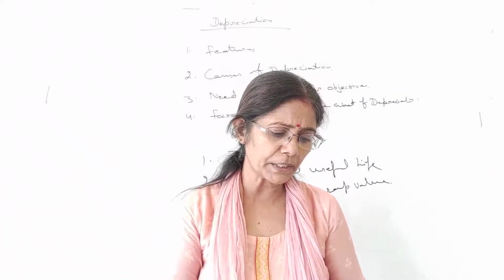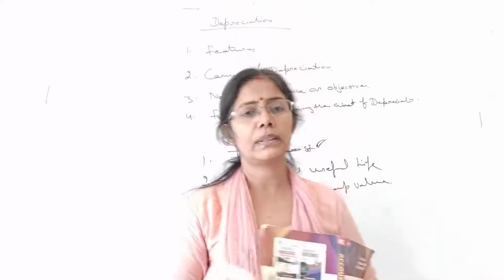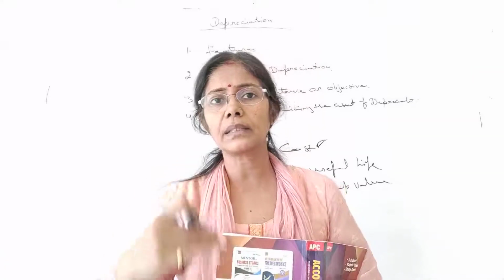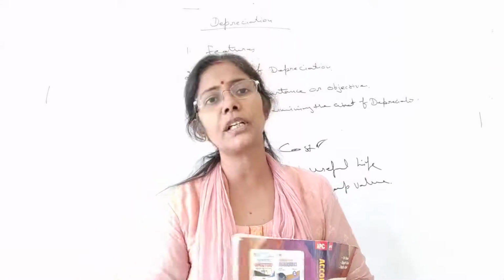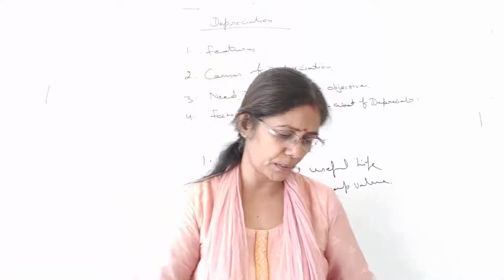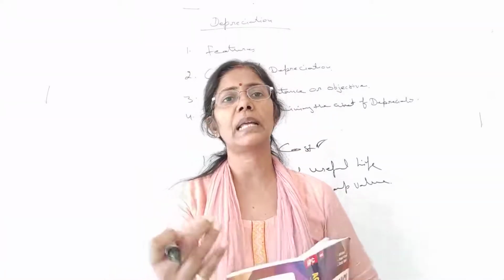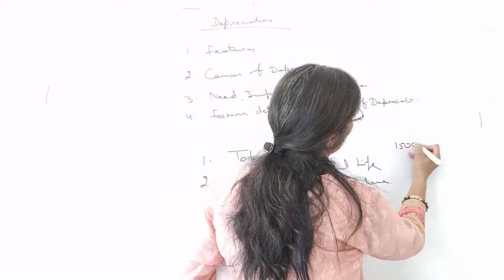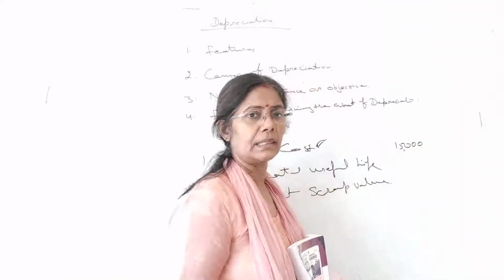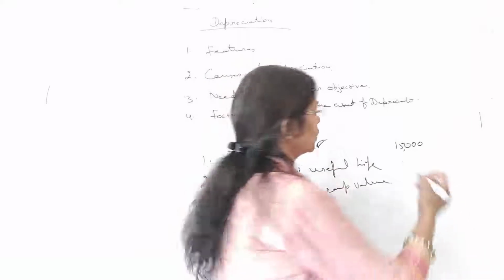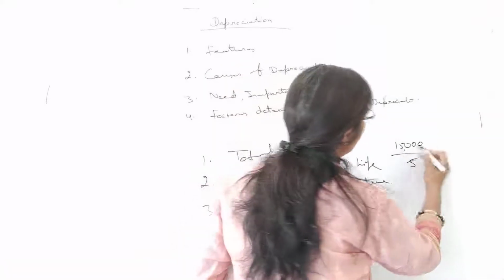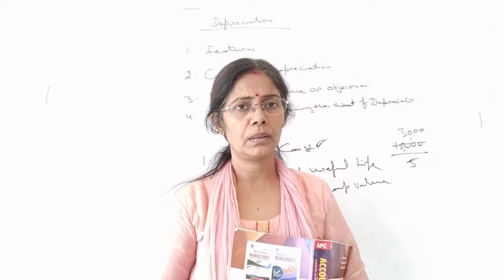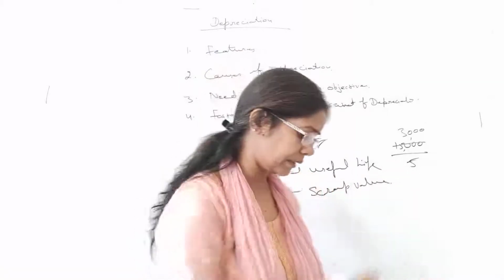Second one is estimated useful life of the assets. At the time of purchase, we decide that this asset will work efficiently for how many years. So that has been decided. Suppose you have purchased one machinery and they tell that this will work for 5 years. 15,000 is the value of the asset, so that should be divided by 5. So simply the depreciation is 3,000 per year, per annum. So that way it is useful.